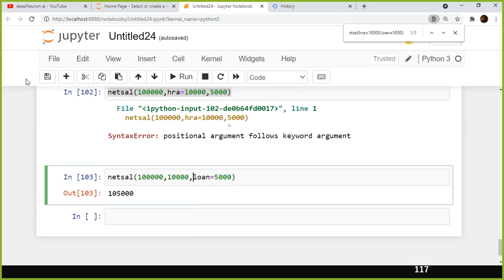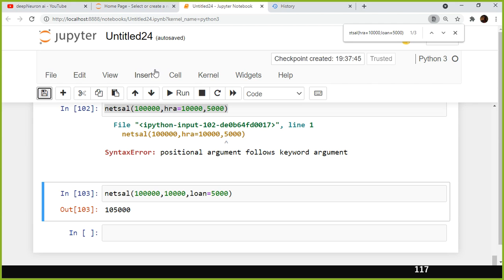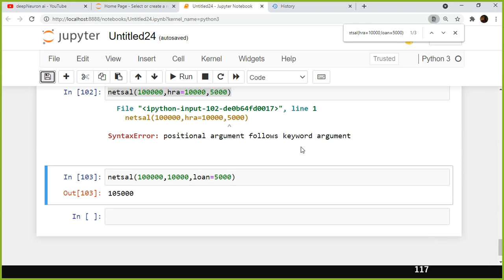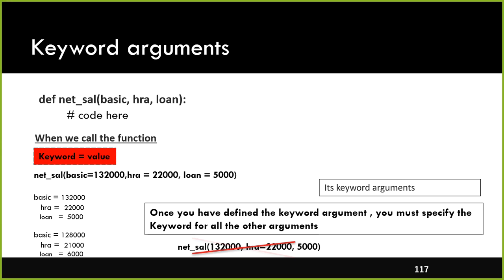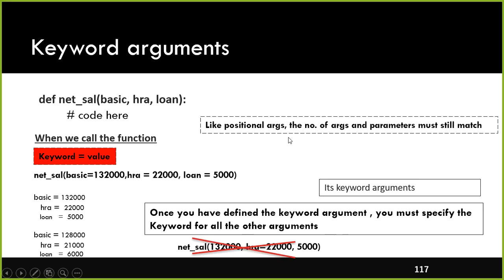Now you understood, right? All these things you need to remember, and at the end of the session, I will share this script with you all, and you start practicing it. Okay, that is what this statement says. Don't get confused with this one. Probably I will reword it. Yes, for positional arguments, the number of arguments and parameters must still match.